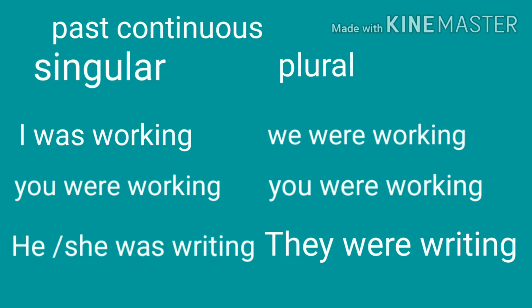Now let's move to past continuous tense. Let's take the verb work for conjugation. In first person singular number, we write I was working. In first person plural number, we write we were working. Second person singular number, we write you were working. And second person plural number also, we write you were working. Third person singular number, we will write he or she was working. And third person plural number, we write they were working.